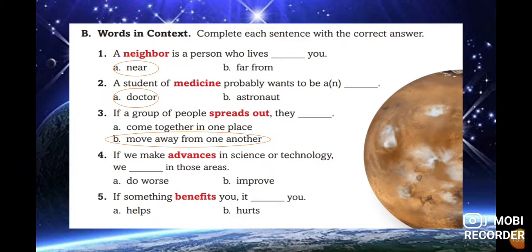If we make advances in science or technology, we do worse in those areas or we improve in those areas. In this case, we improve, exactly. If something benefits you, it helps you or it hurts you. In this case, it helps you. These are the options.